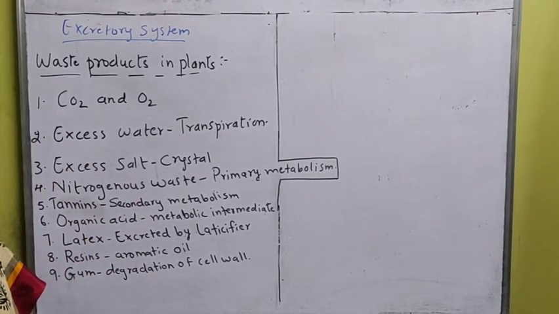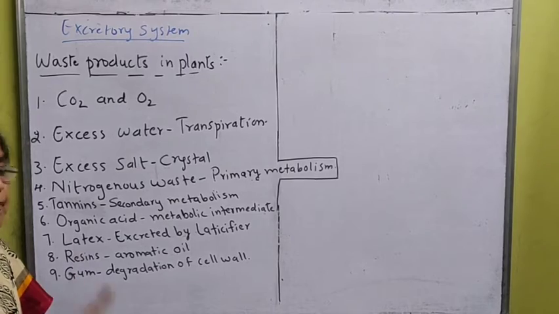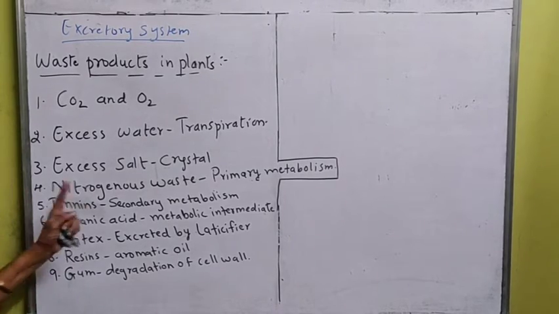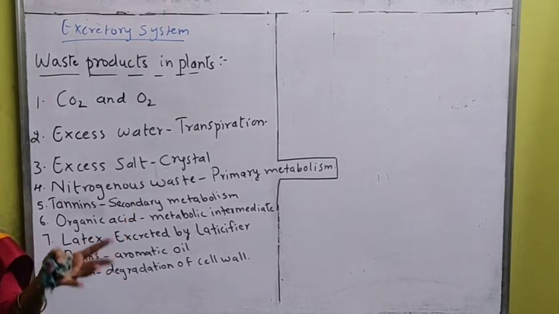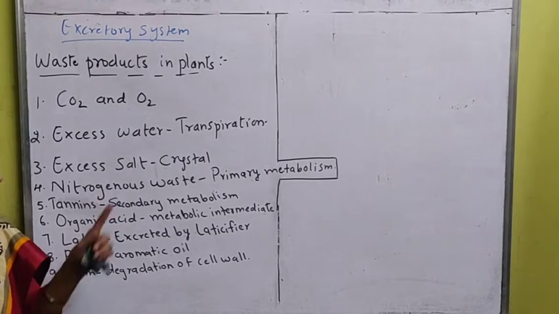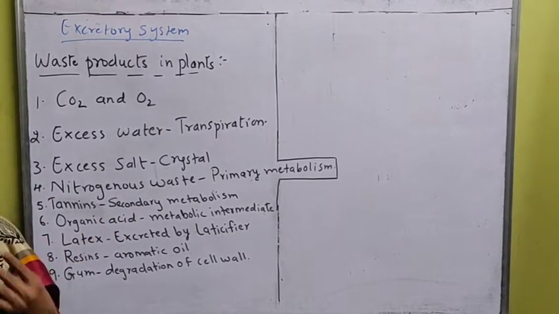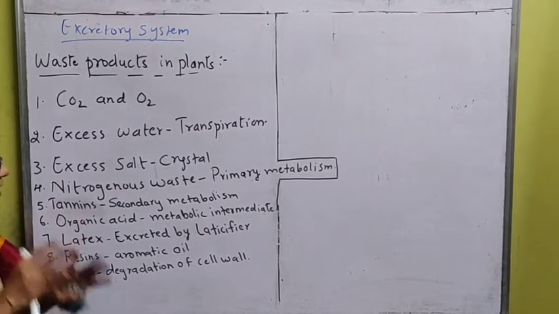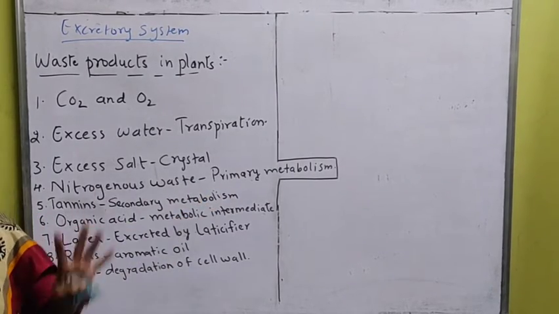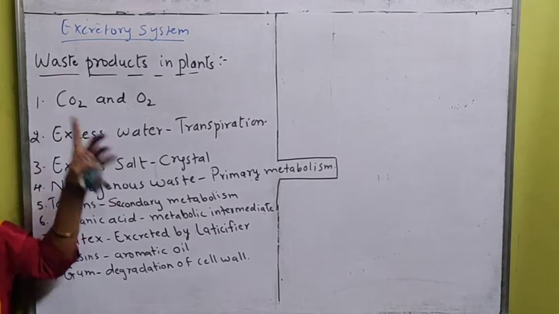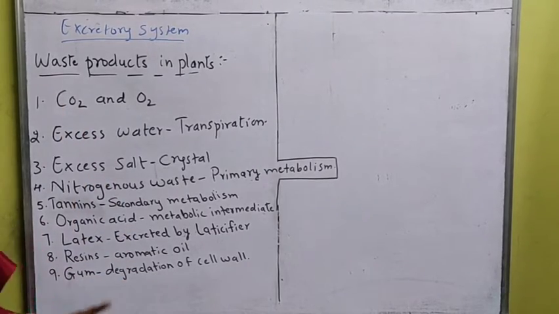Then nitrogenous waste also occurs. Nitrogen is required, I told you, for the development of plant bodies. So when nitrogen enters into the plants, excess nitrogen may be produced, and that excess nitrogen, through primary metabolism, that waste product can be thrown out. Next is the tannins.